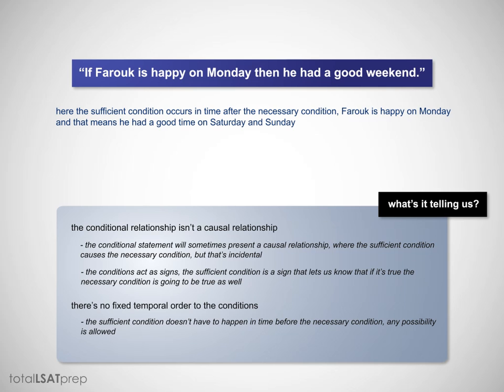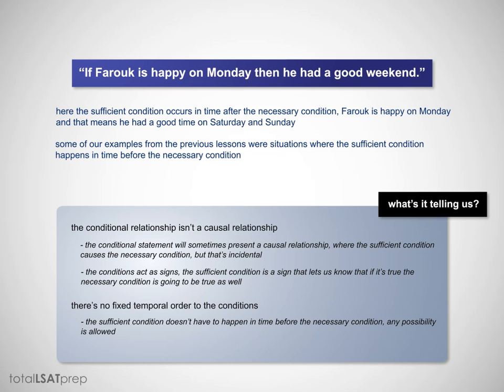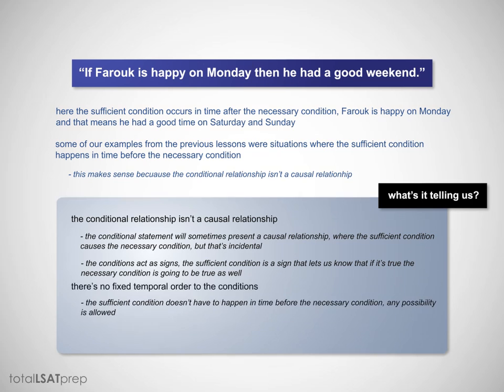Farouk is happy on Monday, and that means he had a good time on Saturday and Sunday. So the sufficient condition is Monday, and the necessary condition, the weekend, is temporally before that. It's Saturday and Sunday before the Monday. And likewise, some of our examples from the previous lessons were situations where the sufficient condition happens in time before the necessary condition. And this makes sense because, once again, the conditional relationship is not a causal relationship.